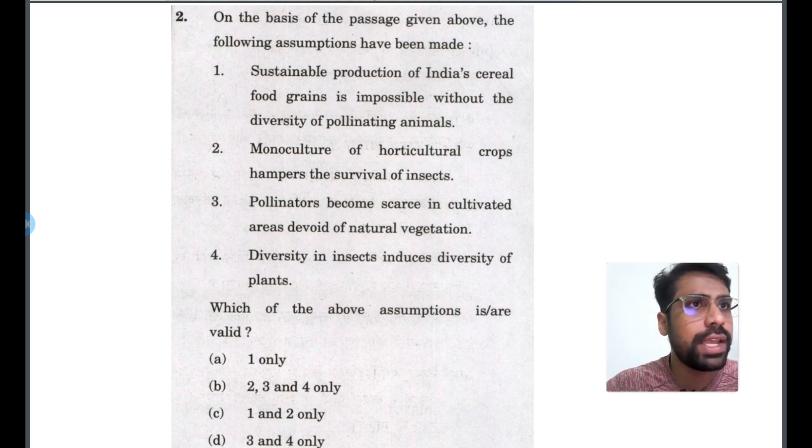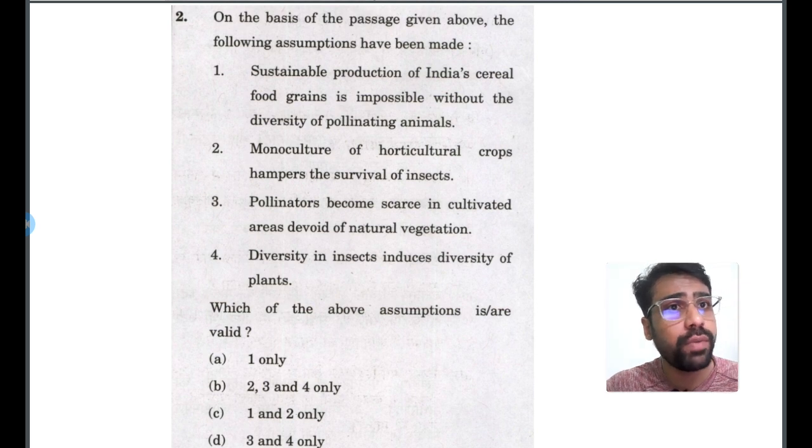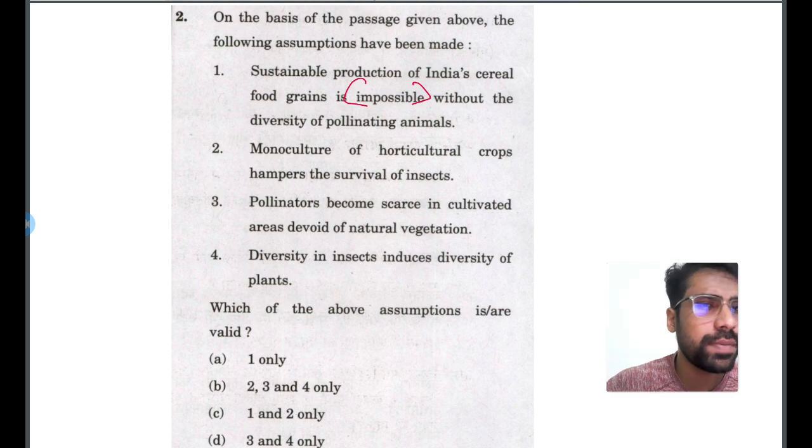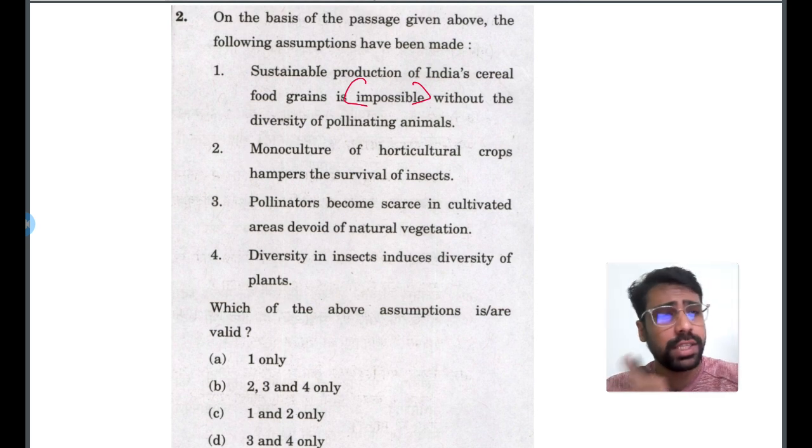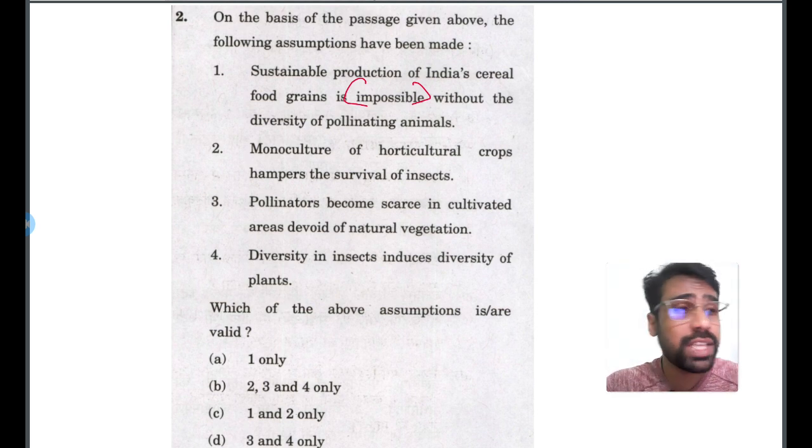Sustainable production of India's cereal food grain is impossible without the diversity of pollinating animals. This is an extreme statement. See, this needs tremendous amount of practice so that you can identify that extreme statement. This is basically a skill which you need to evolve over a period of time. This is an extreme statement, so you can eliminate A or C.